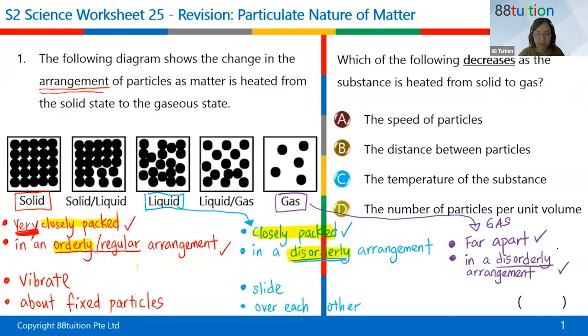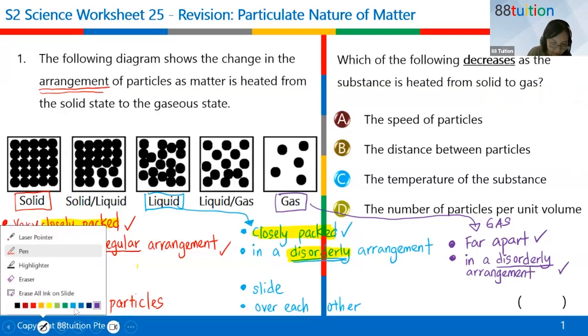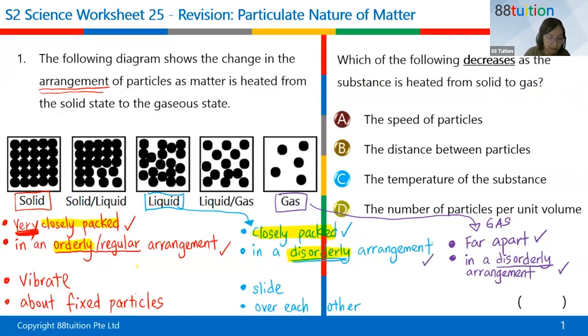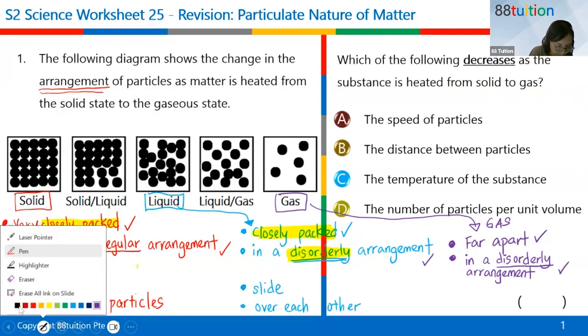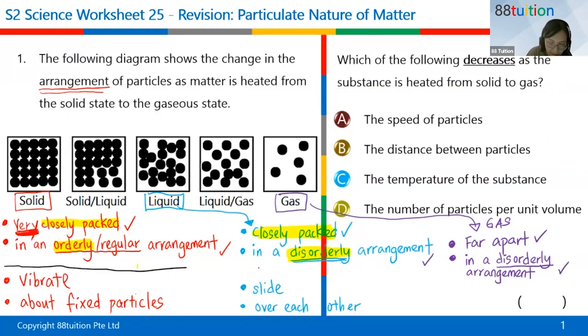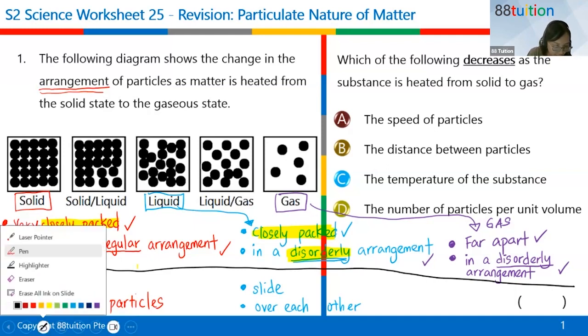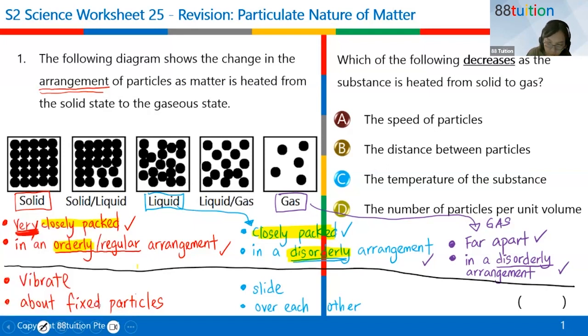All right, or you write irregular arrangement or random arrangement. All right, so take note that everything that you see here, there are two ticks. If I'm going to separate this, the top part is on arrangement, the bottom part is on motion. All right, so I go back to purple.